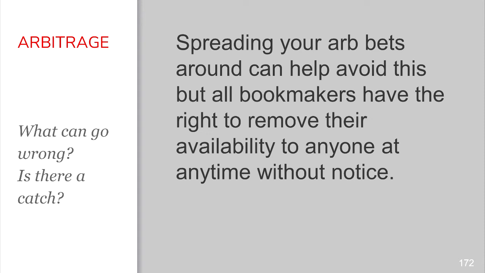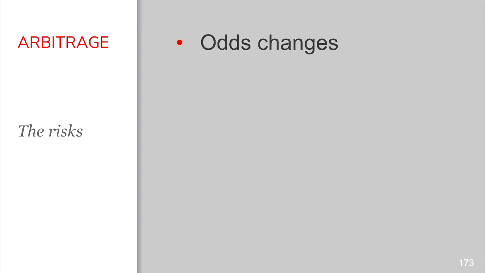Now, something we do need to talk about is that there are risks when it comes to arbitrage. We do call them risks, but they can be mitigated. And some of these things are odds changes. In the few moments that it takes to place the bets, your odds can change, and that can lose your arb opportunity. In those split seconds that you've got two screens up, two different accounts, two different bookmakers, and you're placing the bet with one, you go to press the other one, and all of a sudden your odds have changed in just that moment since you've checked the arb.